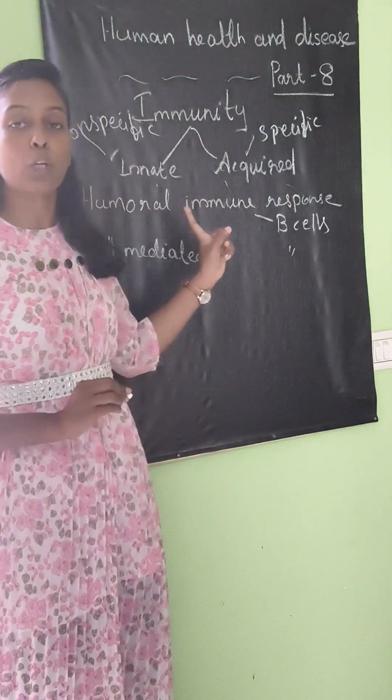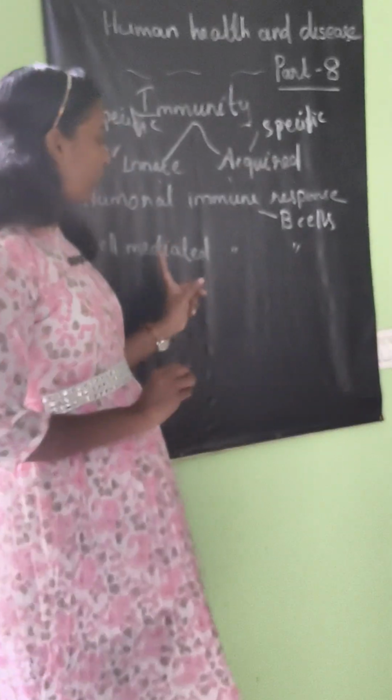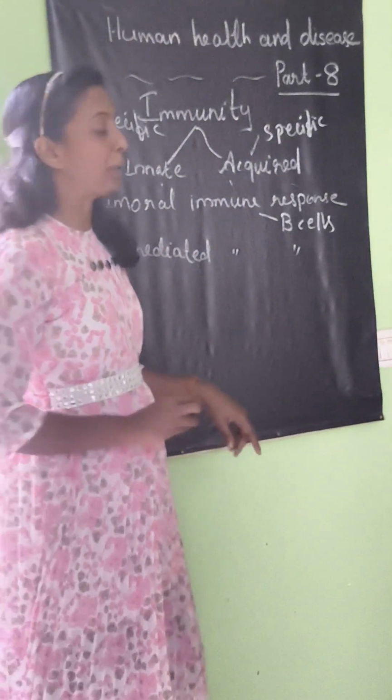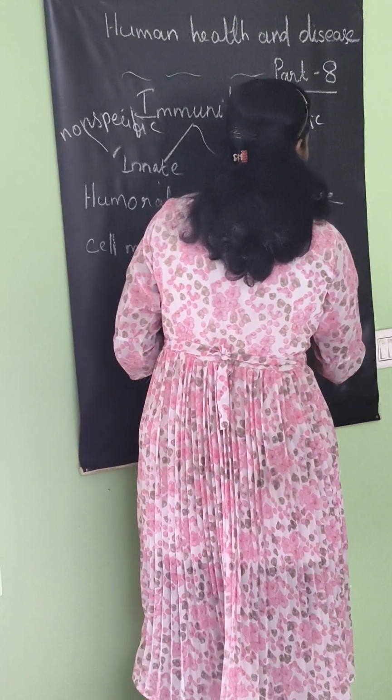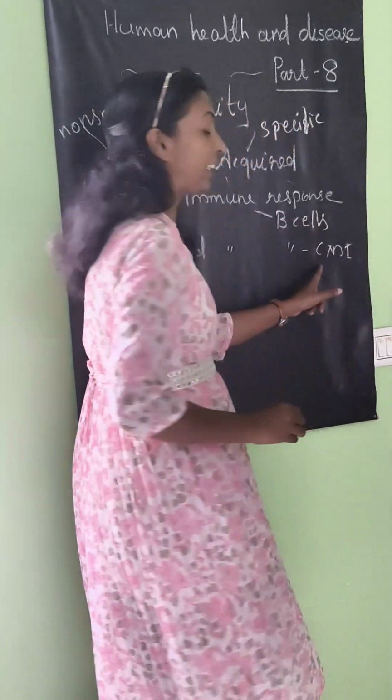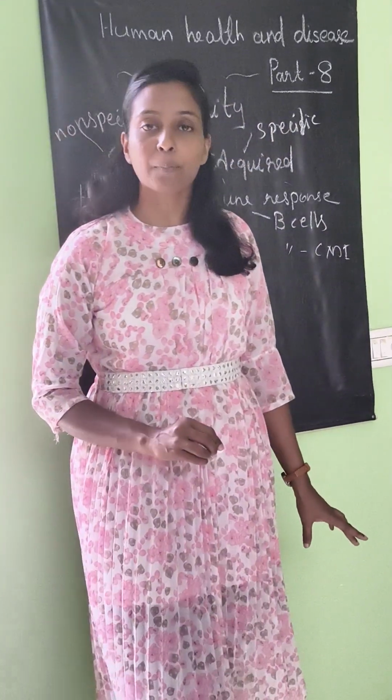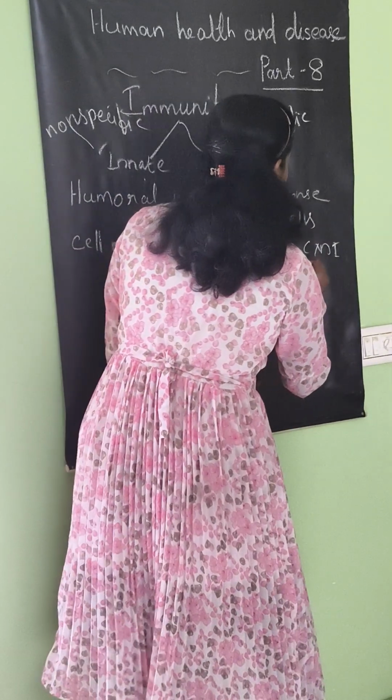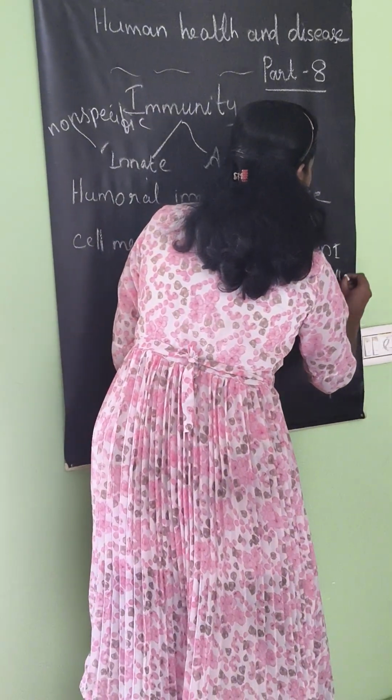B lymphocytes are responsible for this humoral immune response. The second one is cell mediated immune response, or CMI. The cell mediated immune response is by T cells, T lymphocytes. T lymphocytes are responsible for this CMI.